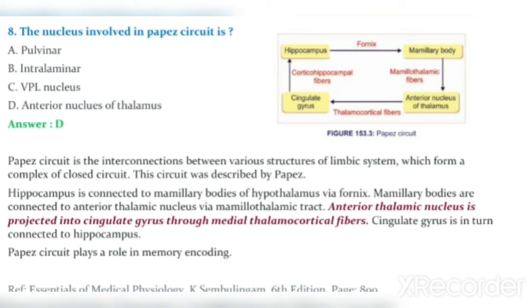Papez circuit plays a role in memory encoding. The Papez circuit is involved in the memory encoding. Papez circuit is the interconnections between various structures of the limbic system which forms a complex of closed circuit. The Papez circuit is involved in memory encoding.